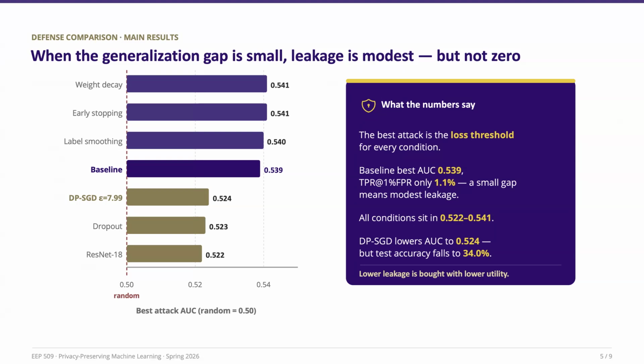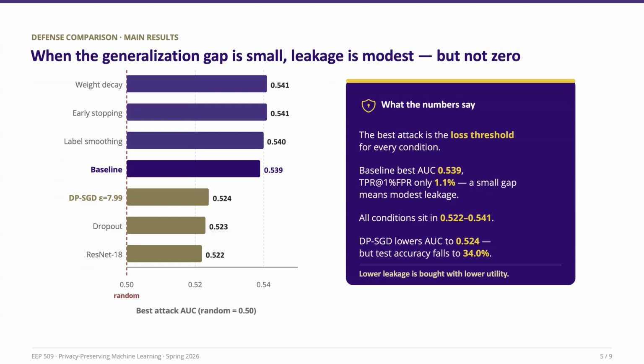Since random guessing corresponds to an AUC of 0.5, this indicates that some membership information is leaking, but the leakage is relatively modest. More importantly, all seven conditions fall within a very narrow AUC range from about 0.522 to 0.541.